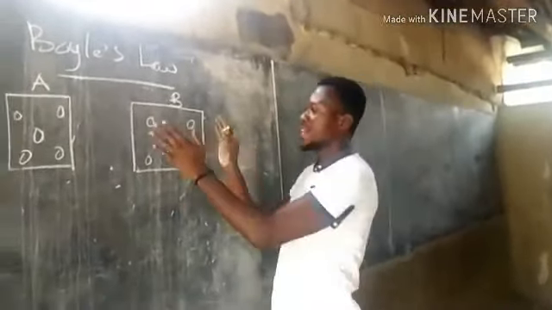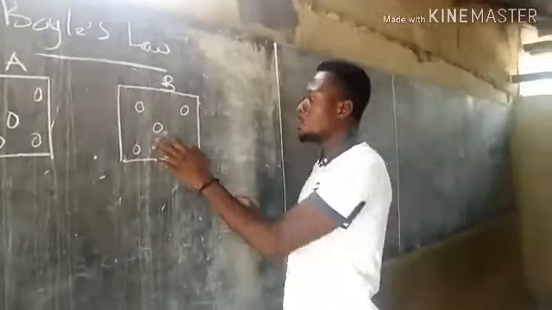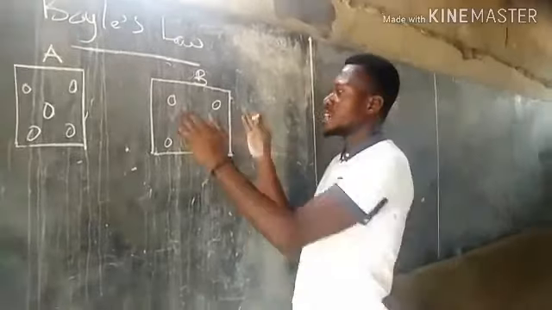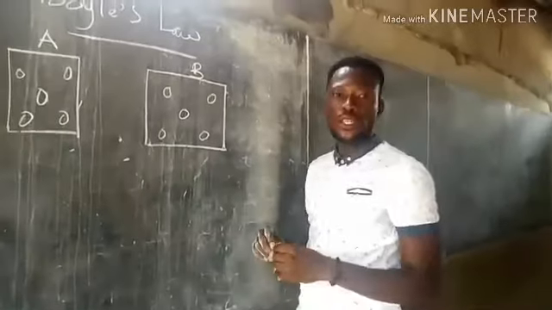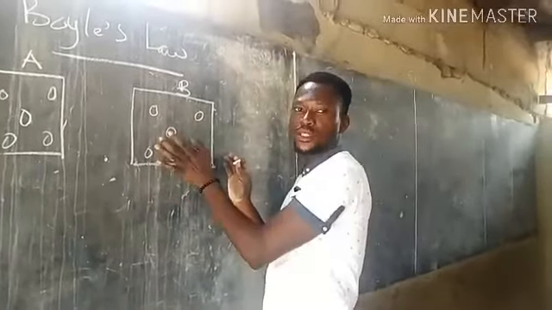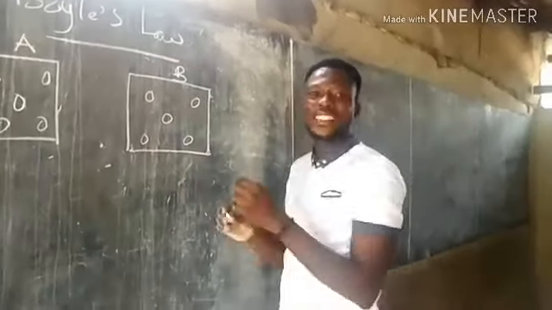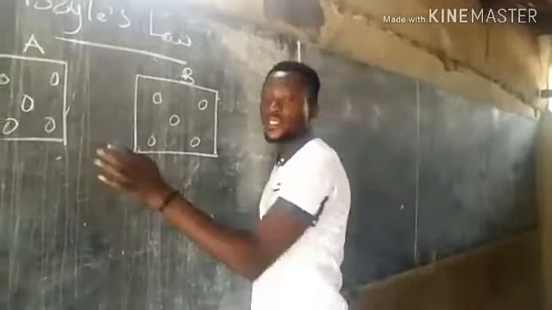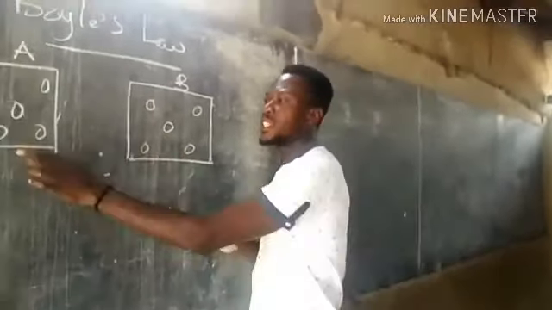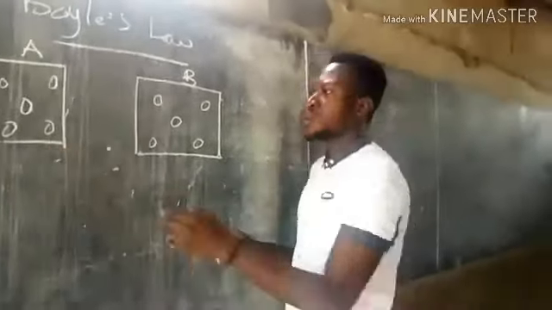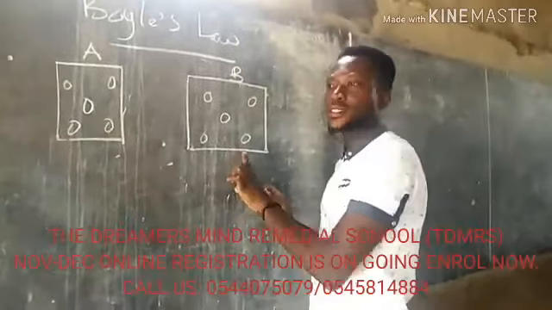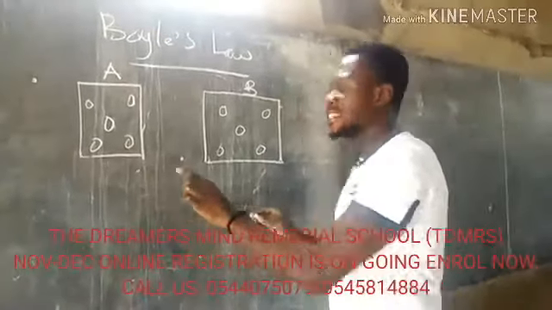This one has a bigger size, so the molecules will take a longer distance before they collide with the walls of the container. So the collision between the walls and the molecules in this container is less as compared to container A. So the pressure generated in container B will be smaller than the pressure generated in container A. But if you look at the volume, this one is smaller than this, and the pressure generated here is greater than that.